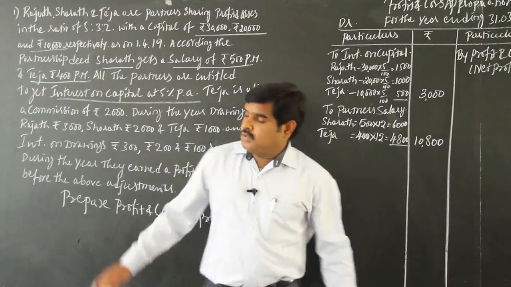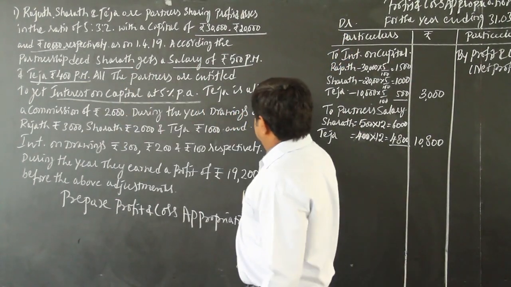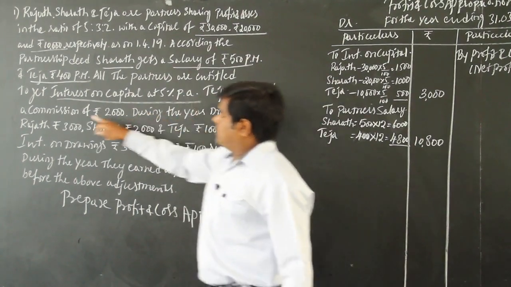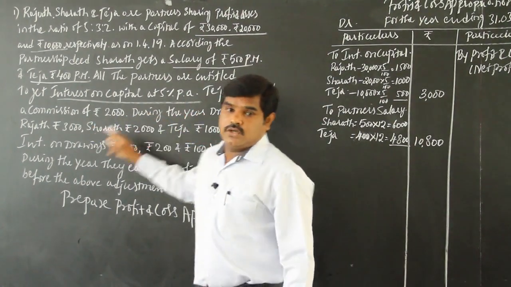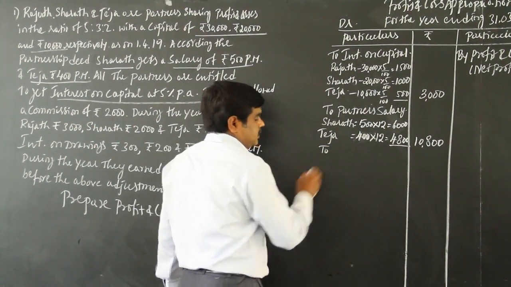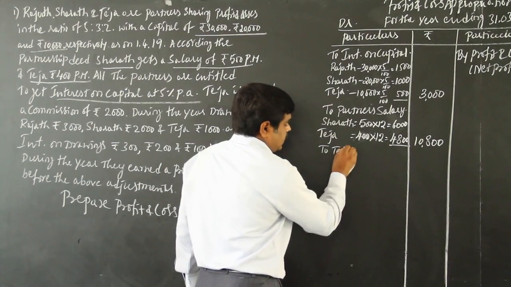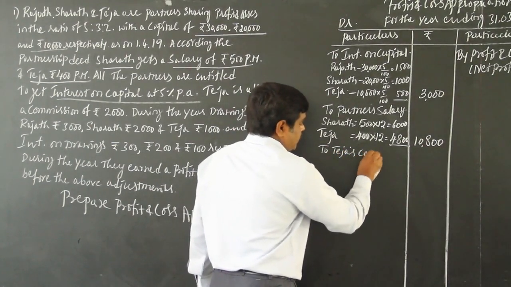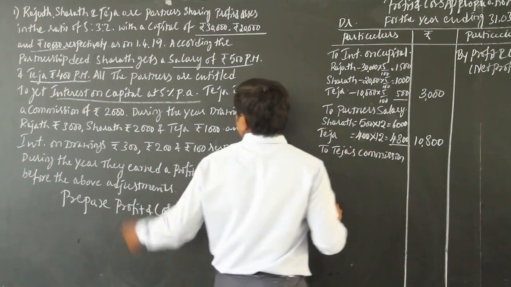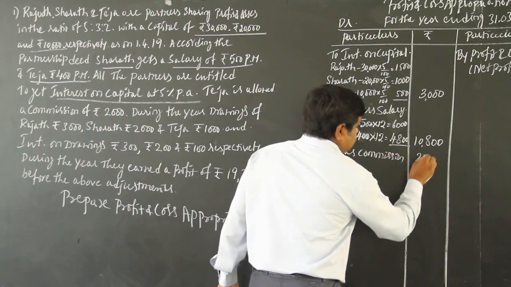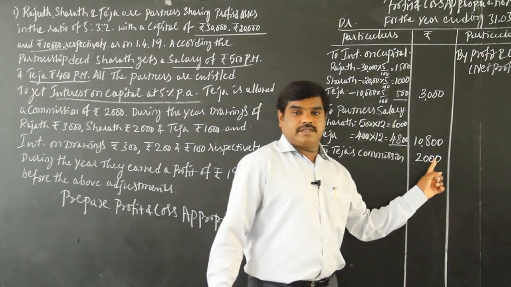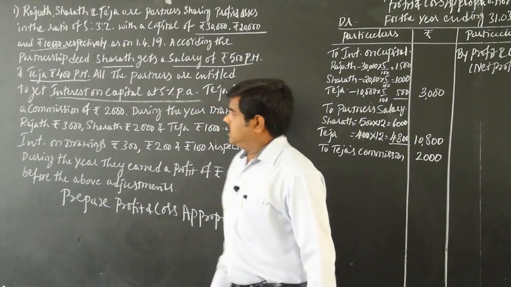Next, you have to check: is commission paid to any partner? Yes, of course, it's given. Teja is allowed a commission of rupees 2,000. So what you have to write here on the debit side: commission is an expense, commission to Teja. How much is it? 2,000 rupees. So write 2,000 rupees. Okay. Next.